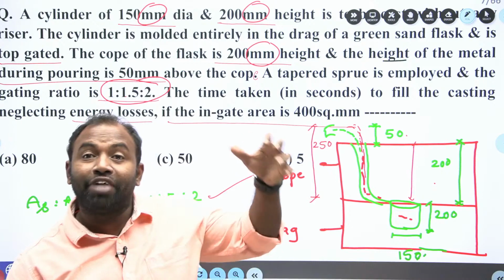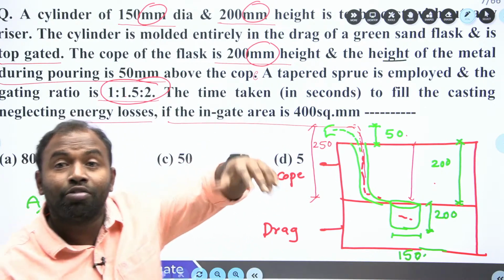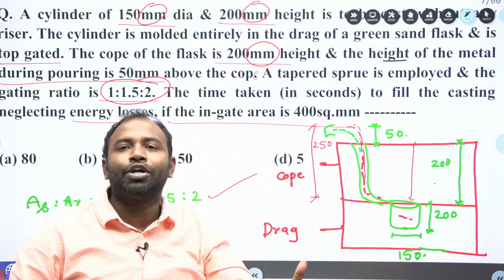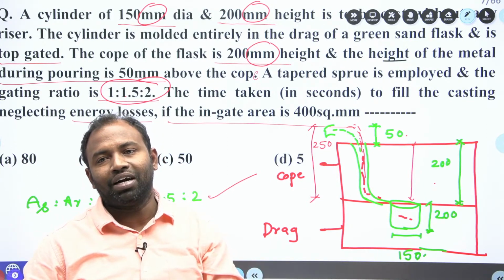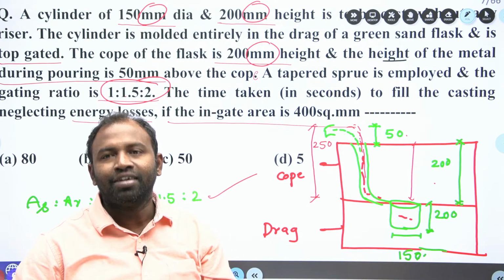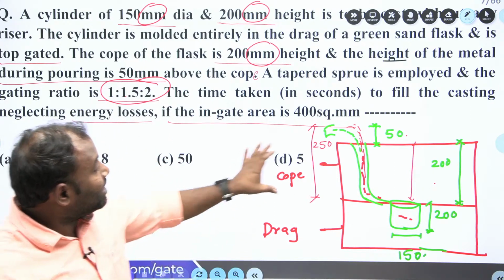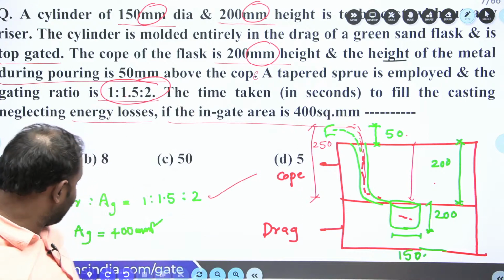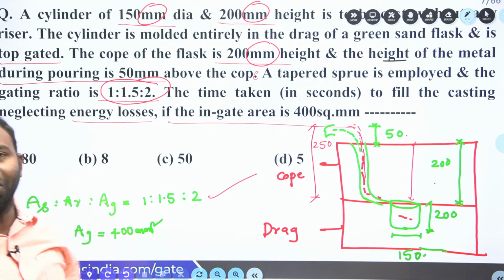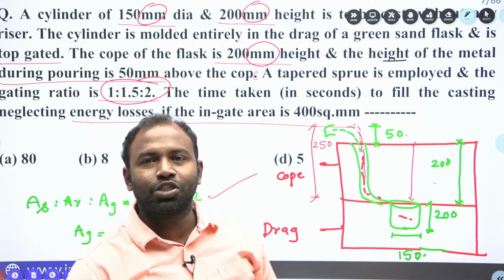From where the molten metal is poured, from there you select your height for calculating the velocity of the molten metal in the gating system. Clear everybody? So the tricky part of the question is selecting the height as well as selecting the choke area. Hope you understand this question, everybody.